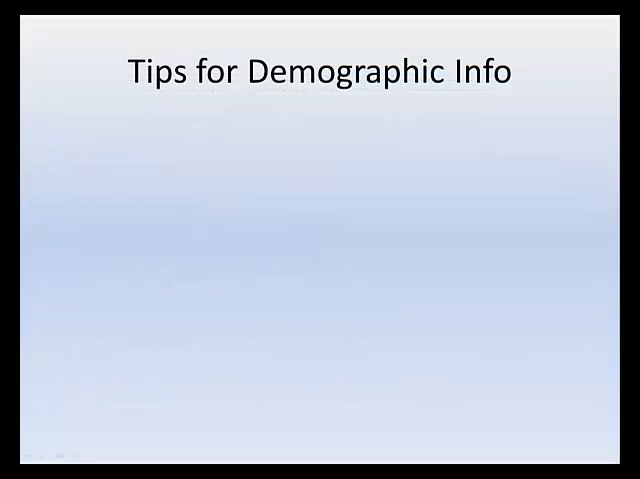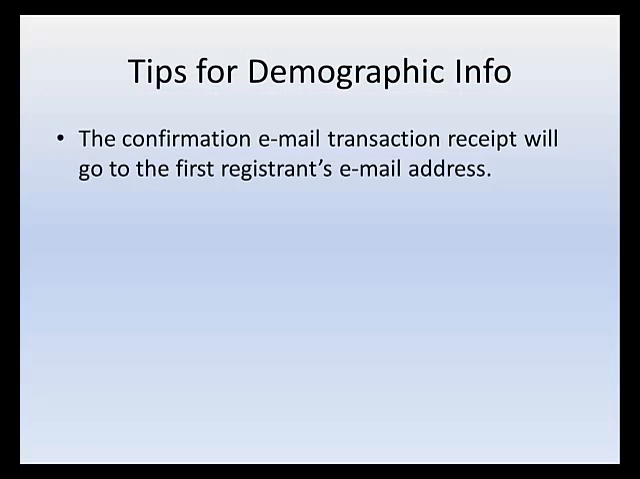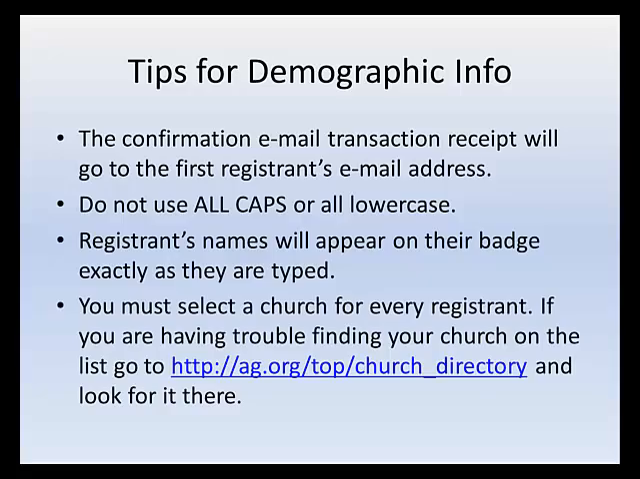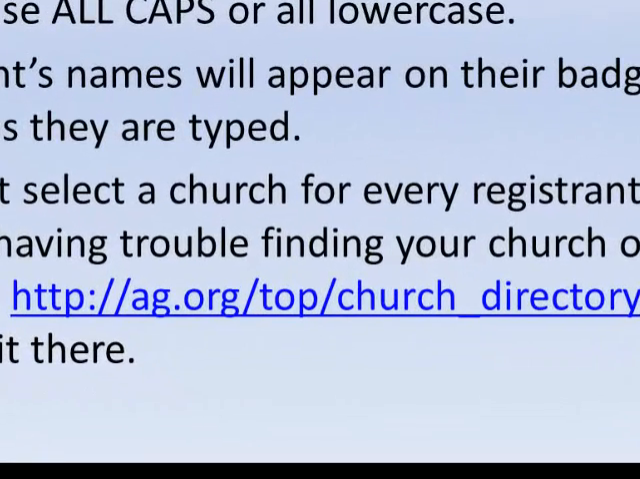To summarize our tips for the demographic information page, remember that the confirmation email and transaction receipt will go to the first email entered in the cart. Do not use all caps or all lowercase in any field. Registrant names will appear on their badge exactly as they are typed. If you are struggling to find your church, go to http://ag.org/top/church_directory and look for it there.